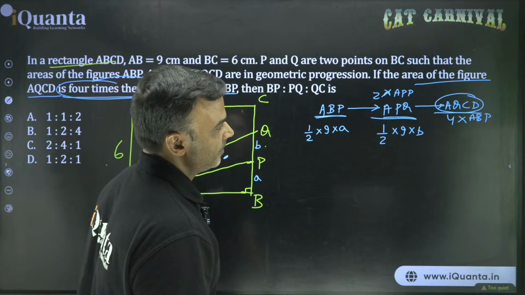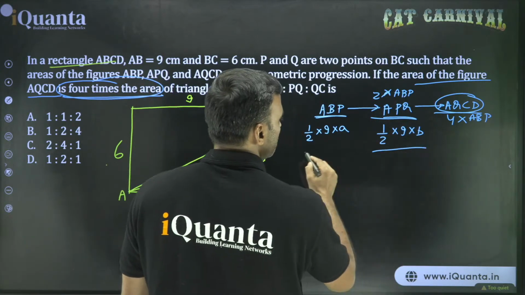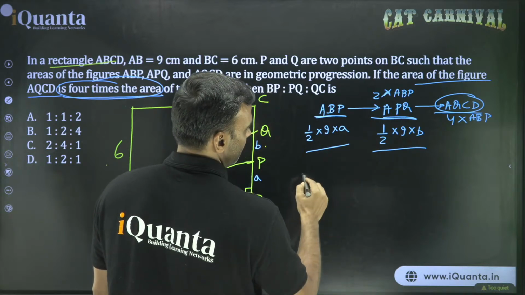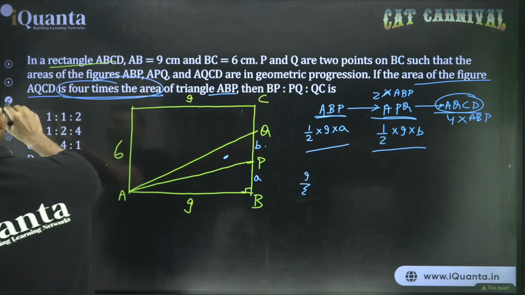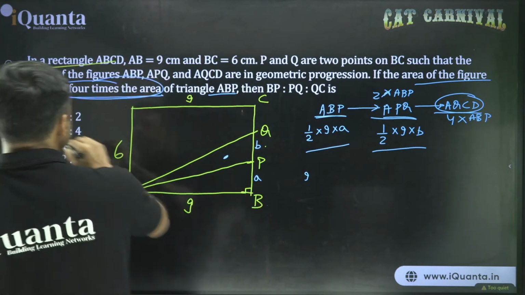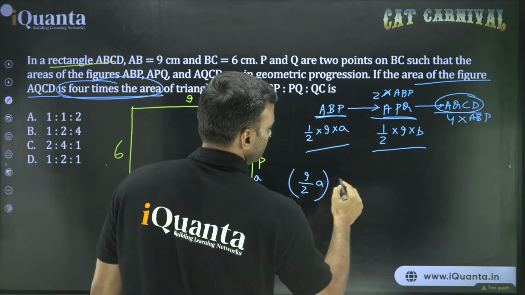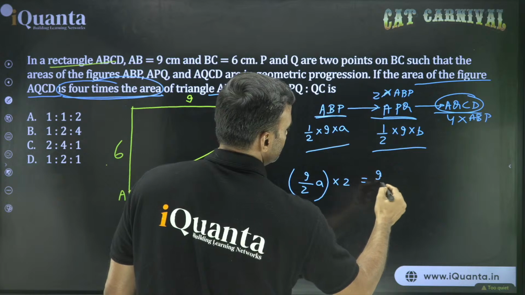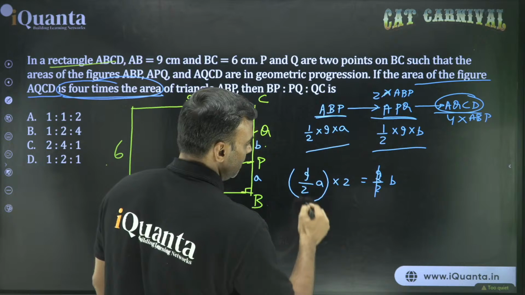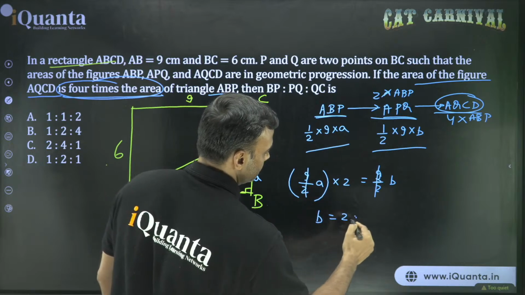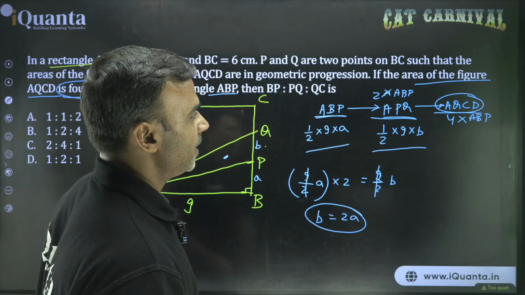Okay? AP, ABP. So that's it. This is equal to 2 times this. पहले उसको simplify करो. So we have 9 by 2A into 2 is equal to 9 by 2B. So this clearly gives us 9 by 2 cancel, B equal to 2A. ठीक है? That is one part.